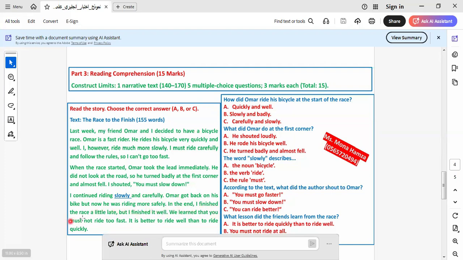In the end, I finished the race a little late, but I finished it well. We learned that you mustn't ride too fast. It's better to ride well than to ride quickly.